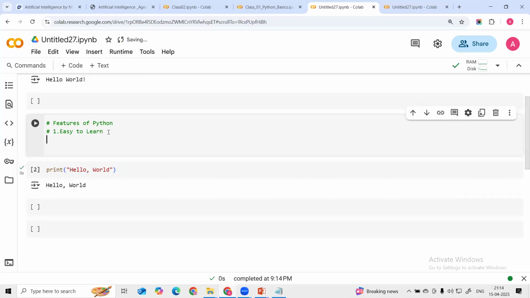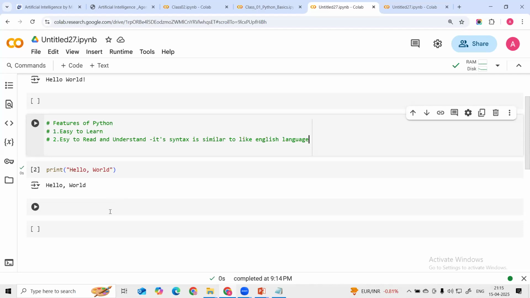Then the second feature: easy to read and understand, and its syntax is similar to the English language. That is another reason we are using Python. This is another feature of the Python language: easy to read and easy to understand.